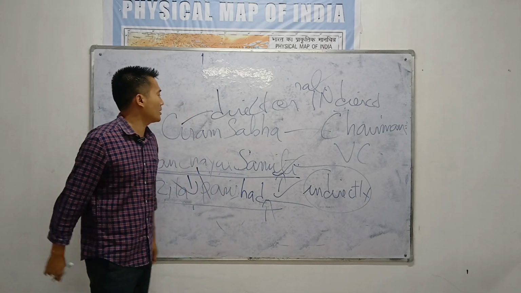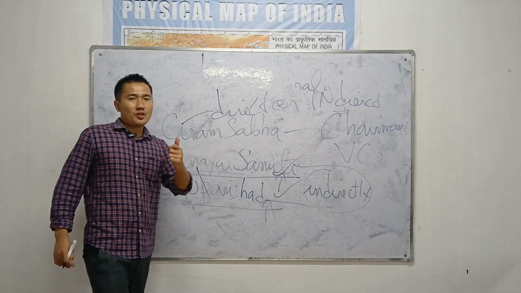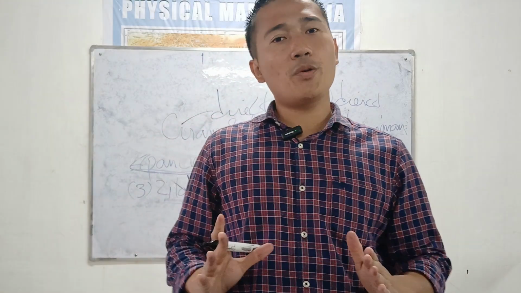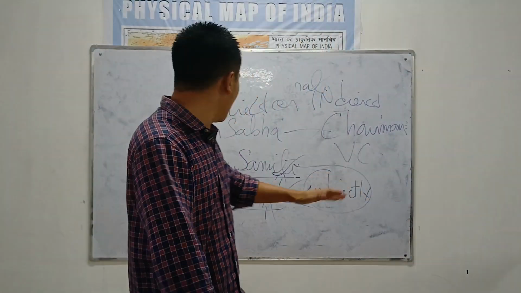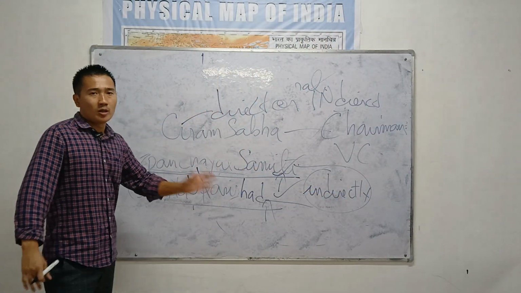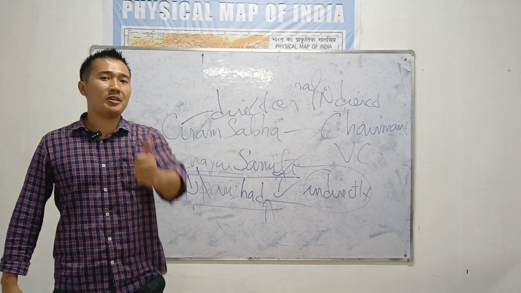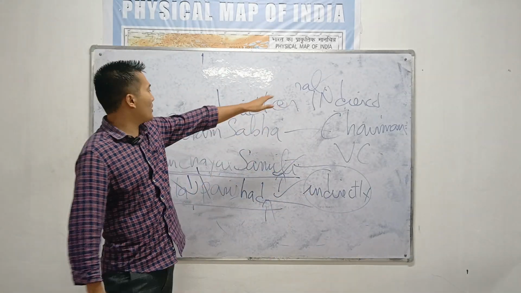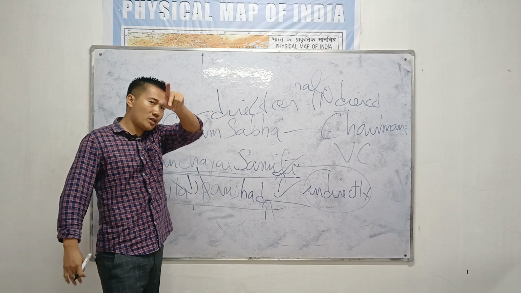Alright, please remember this. The Gram Sabha chairman is elected directly or indirectly according to the wishes of the state government. But in the Panchayat Samiti and Jila Parishad, there is no option. Election is indirect. So the Gram Sabha election and the chairman are too important. The chairman is elected directly or indirectly according to the wishes of the state government.